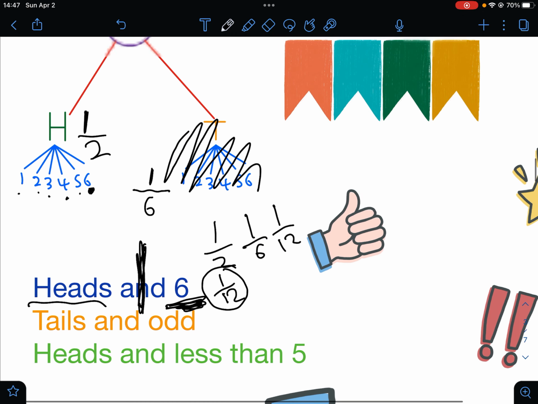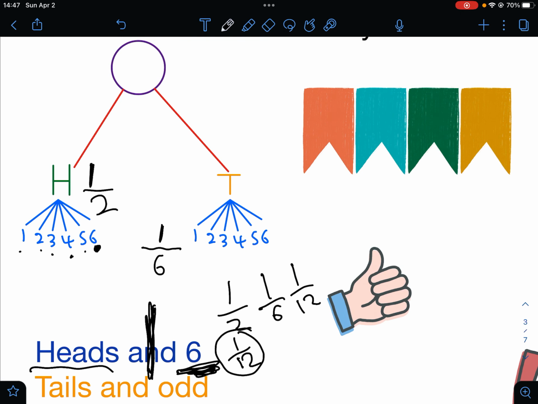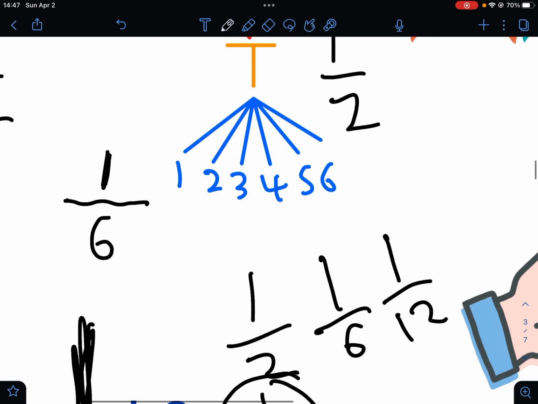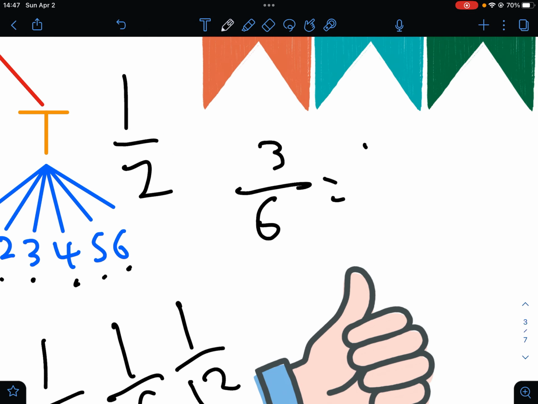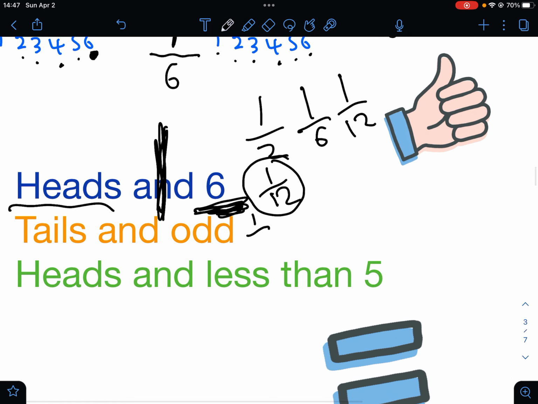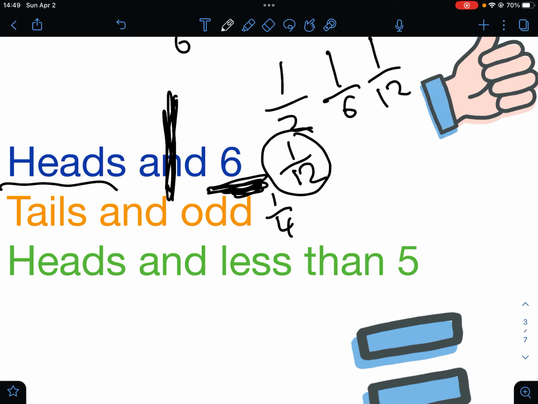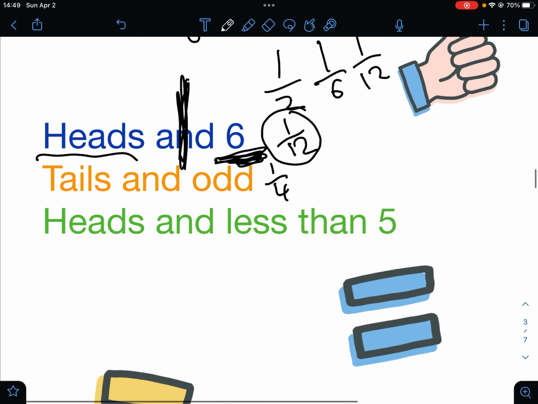Now we do the same thing, tails and odd. So now we go to tails. It's a 1 out of 2 chance to get tails. Now we want to get odd. How many are odd here? 1, 2, 3. So we would put 3 on top, and now there's 6 outcomes. So we would put 3 over 6, which is equal to 1/2. So we multiply 1/2 by 1/2, and the answer is 1/4. So 1 out of every 4 times we should get tails and an odd number.